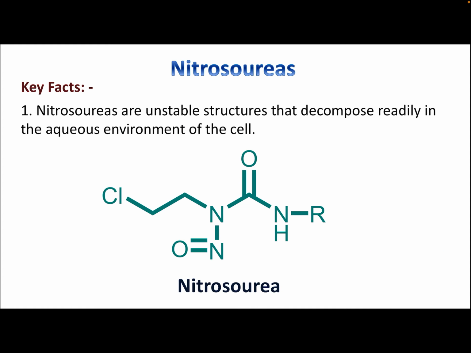Nitrosoureas key facts. Nitrosoureas are unstable structures that decompose readily in the aqueous environment of the cell, and after decomposition various chemical structures arise, and those chemical structures will damage the proteins and DNA molecules. Here we can see in this nitrosourea there is a nitroso group attached to the nitrogen of urea. That's why it is called nitrosourea.